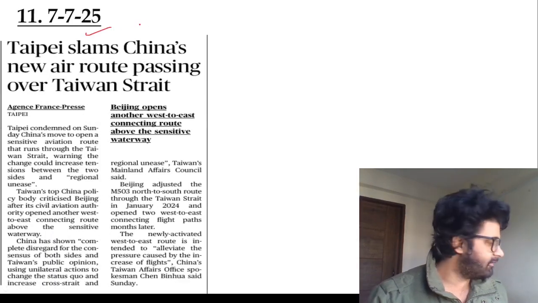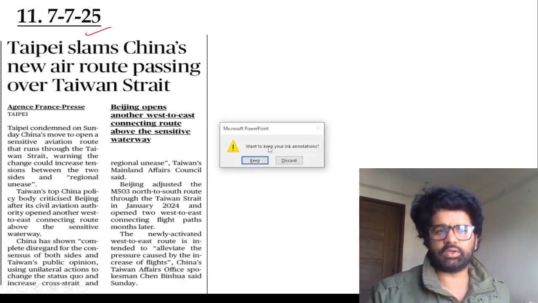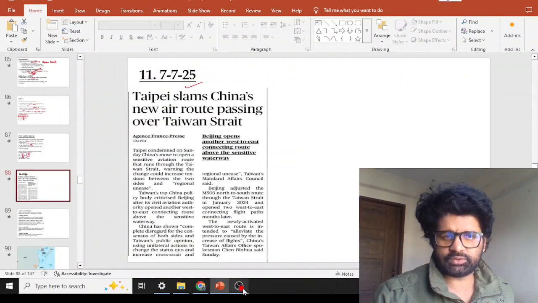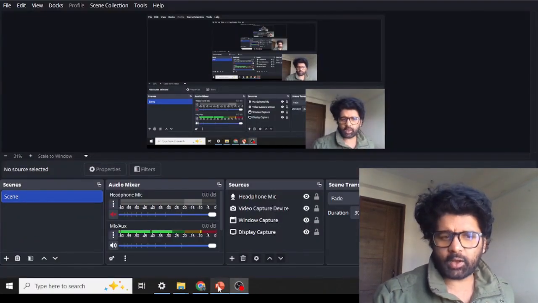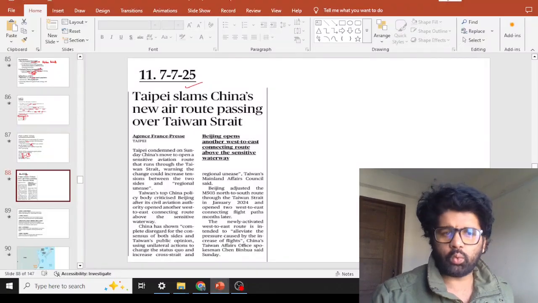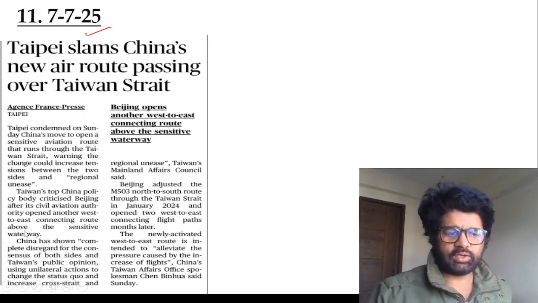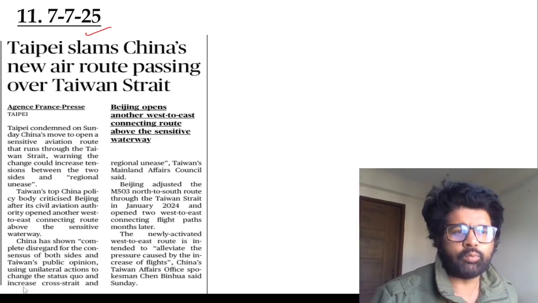11th most important current affair for international relations. Taipei slams China's new air route passing over the Taiwan Strait. So the Taiwan Strait is a narrow water body connecting two larger water bodies. An isthmus is a narrow landmass connecting two larger land masses. So remember these facts, they are important.